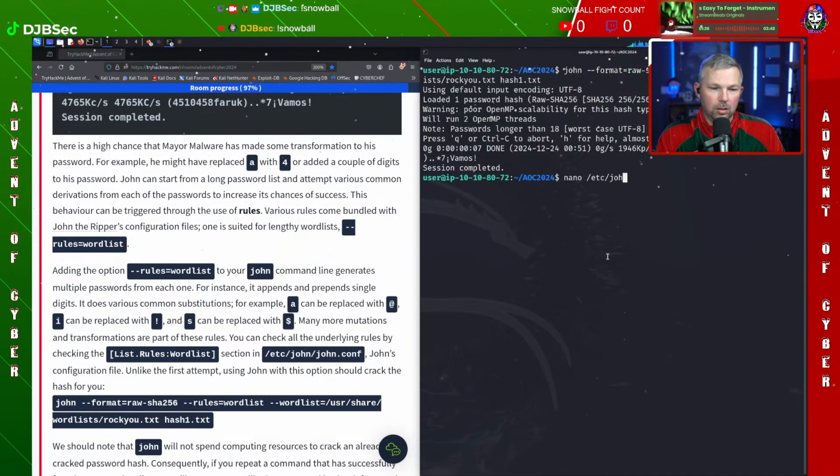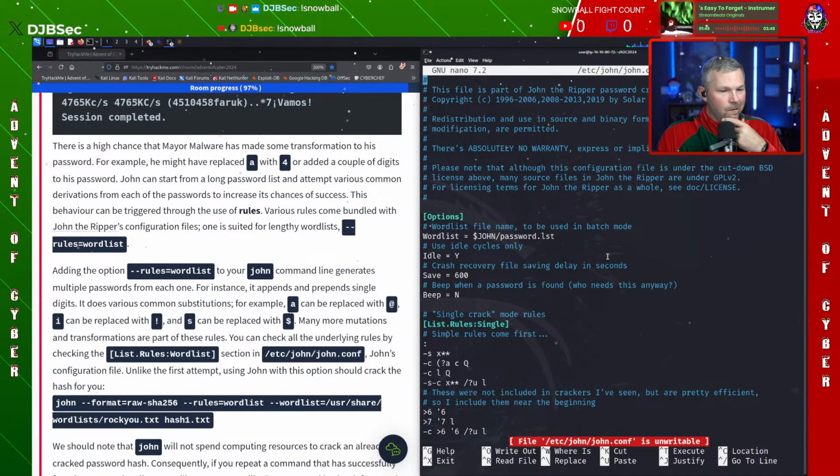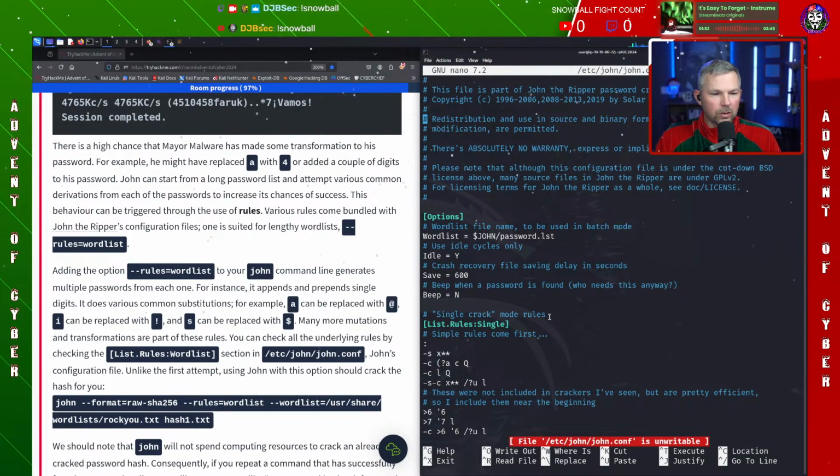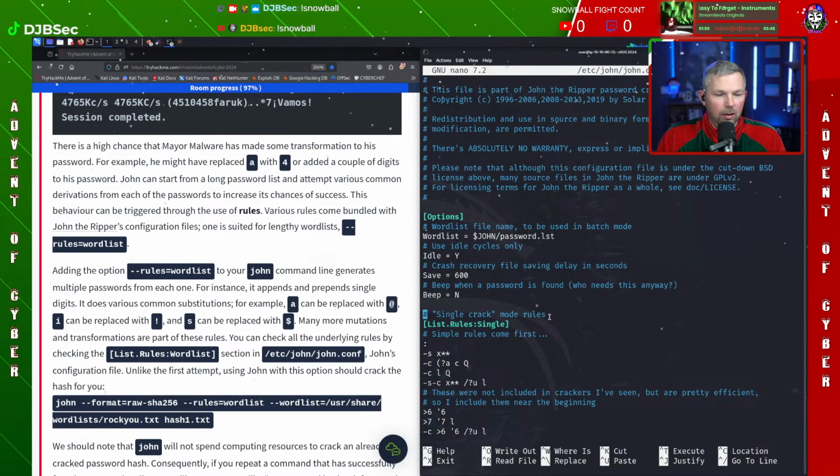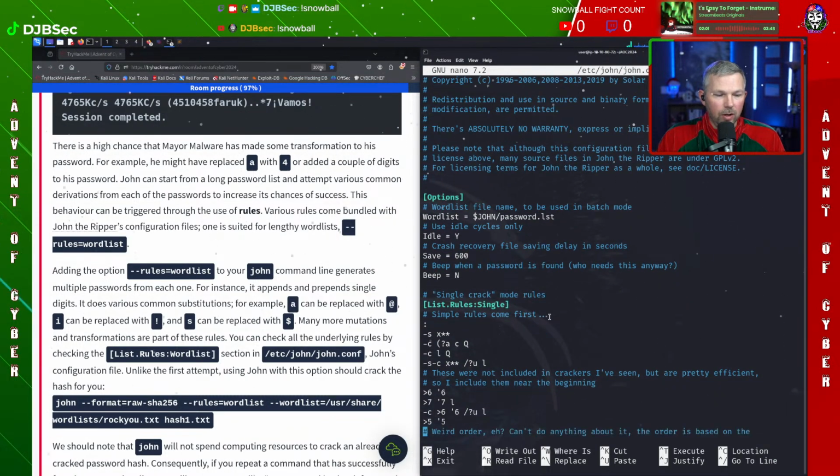John, and then John. We can look at the configuration of John, and we can see in here, as I scroll down, you can see we've got different options when we use John the Ripper. And these options, depending on what we do, so we see a mode here.